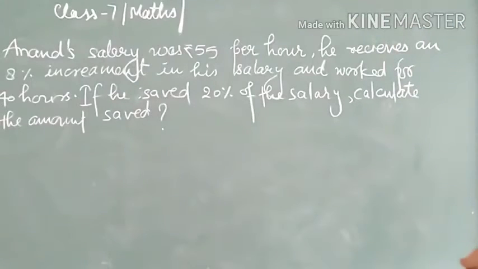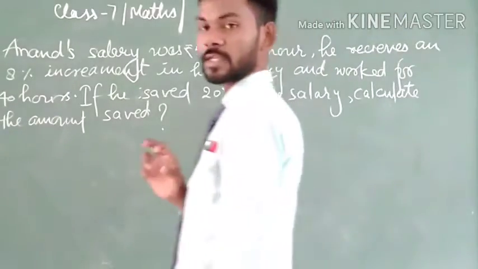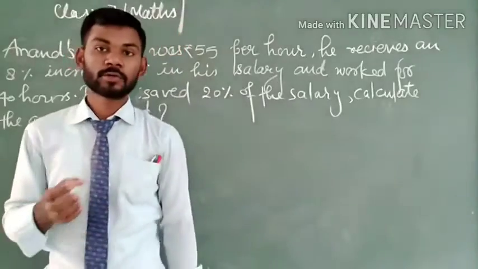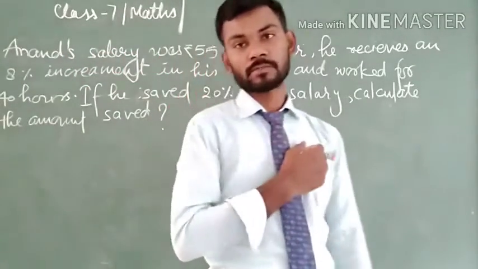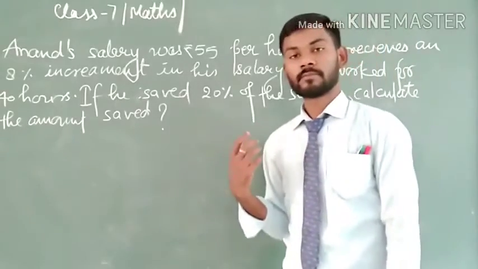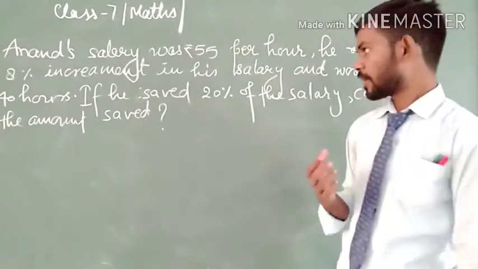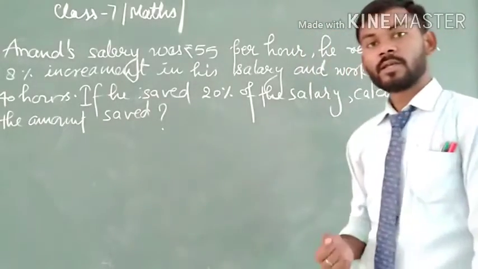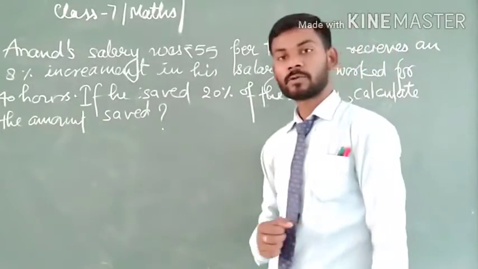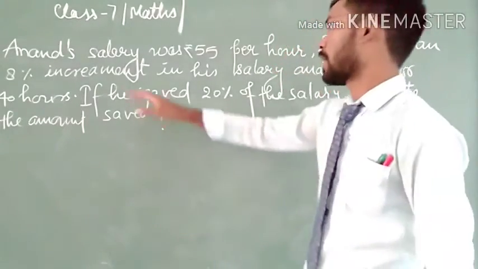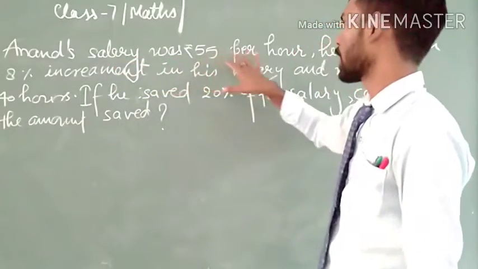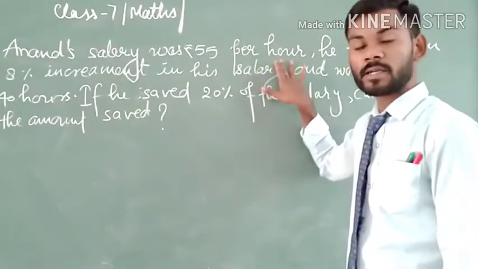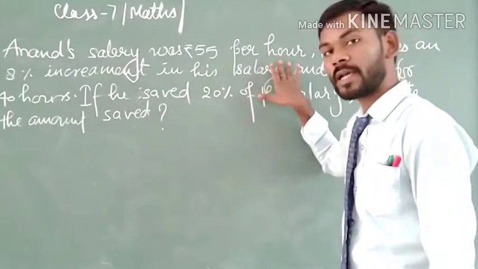The question is very interesting, because it seems to turn into a difficult condition, but it is not as we think. If we read the question, we can find its solution very easily. So just try to understand what the question wants to say. Anand's salary was 55 rupees per hour, meaning Anand earns 55 rupees in every hour.